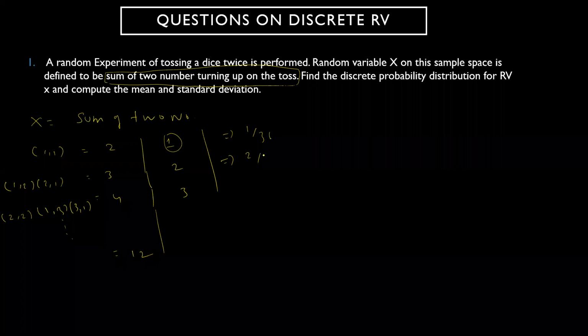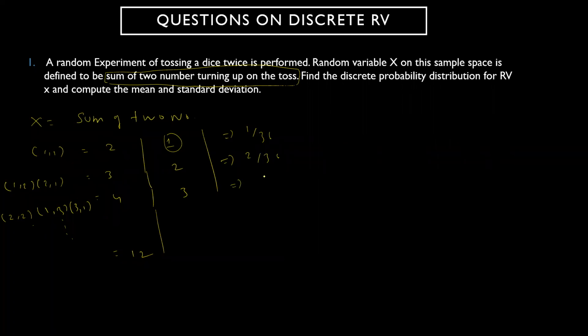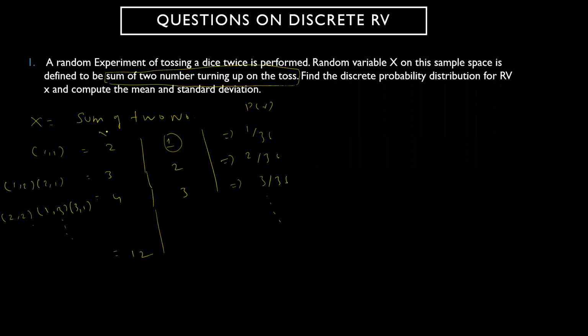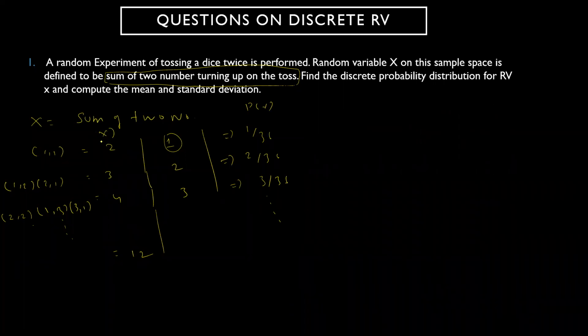This will be probability of 2 by 36. This will be 3 by 36, because it is 3 outcomes: 1, 2, 3. And so on, like that you define all the probabilities. So this will be your P of x and this is your x value: sum 2, 3, 4 up to 12.